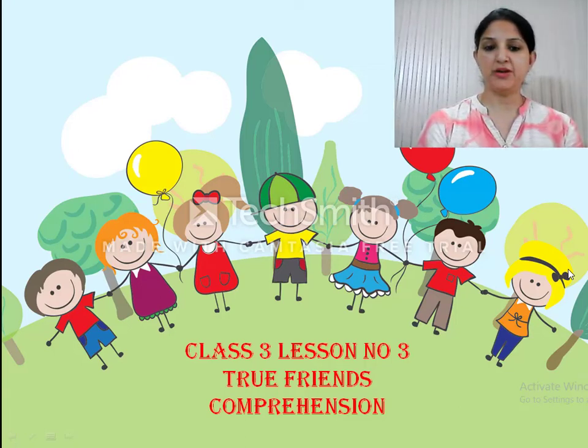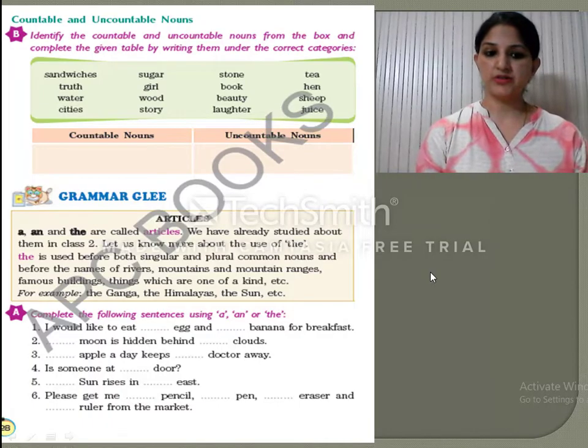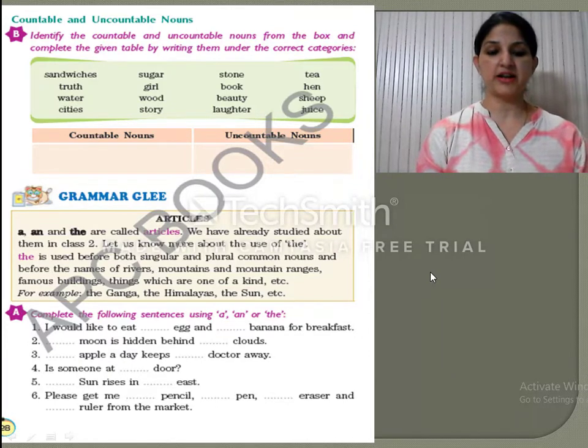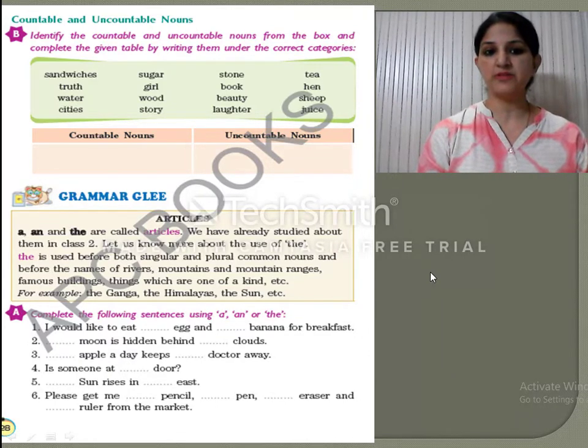Today we will be comprehending the remaining exercise of chapter 2, Friends. So here we go. Let us start with page number 28 now. As we have done page number 27, we will be starting with page number 28, countable and uncountable nouns. Exercise B. Identify the countable and uncountable nouns from the box and complete the given table by writing them under